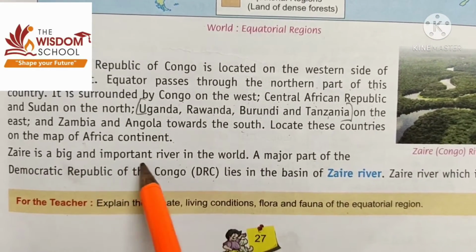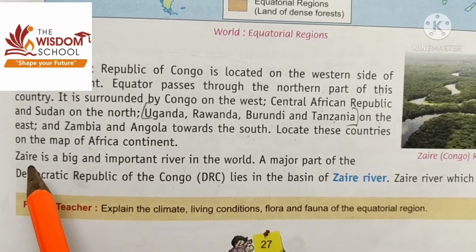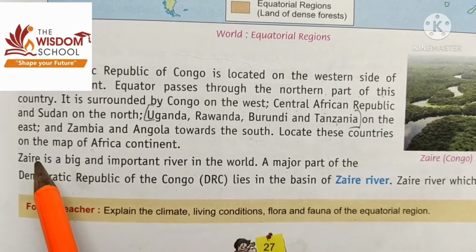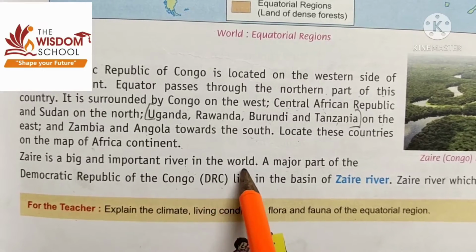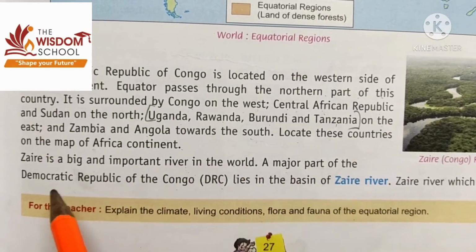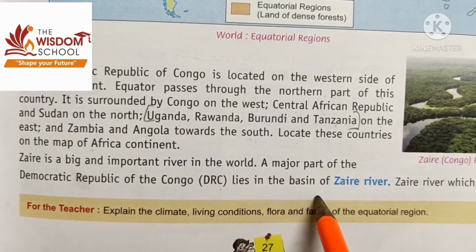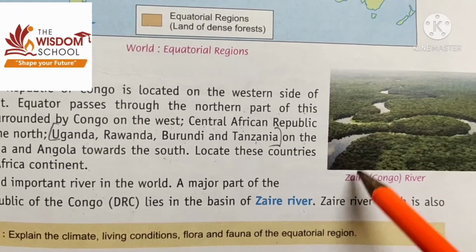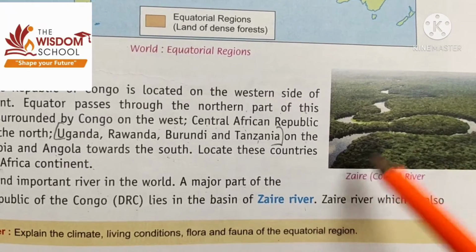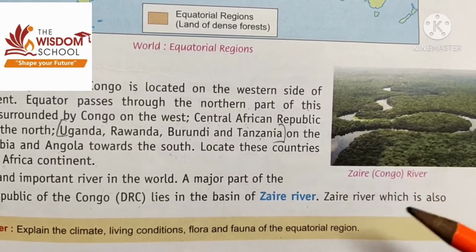Zaire is a big and important river in the world. We have read in this chapter that Zaire is one of the biggest and most important rivers in the world. A major part of DRC lies in the basin of river Zaire. You can see in this image that this is river Zaire, which is also known as Congo.